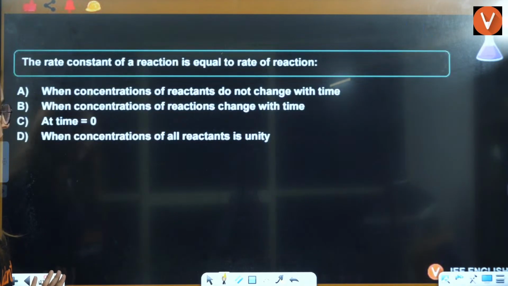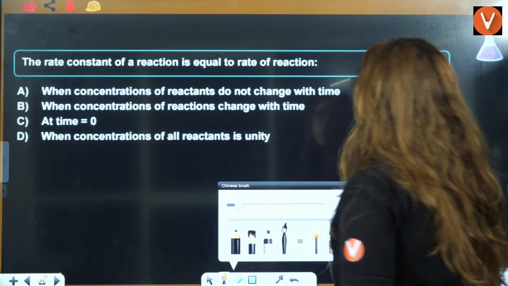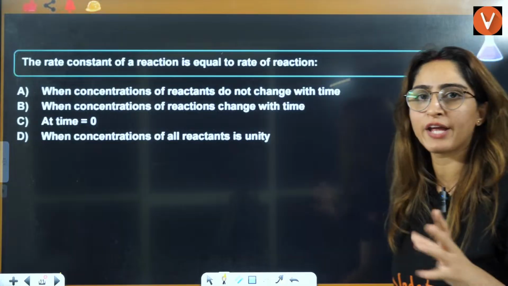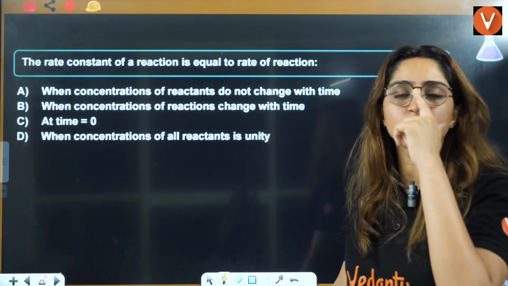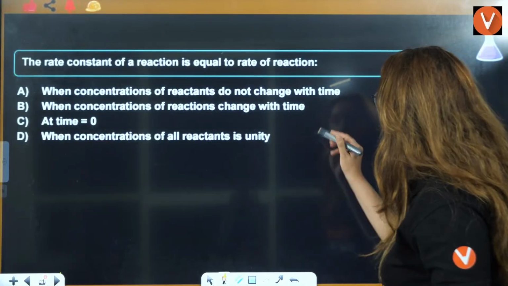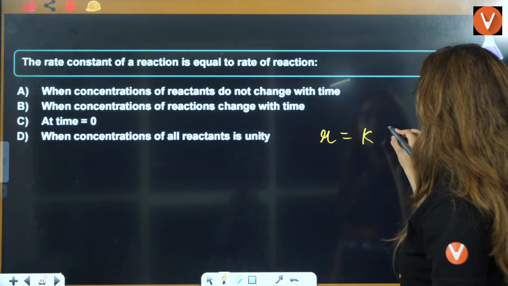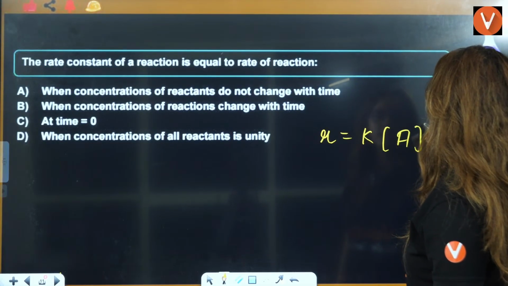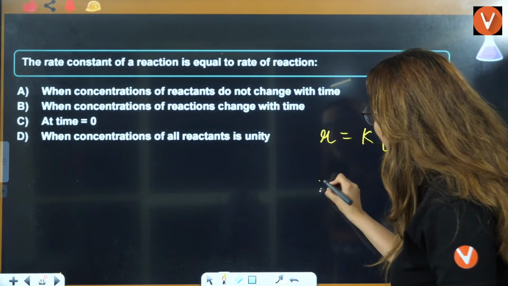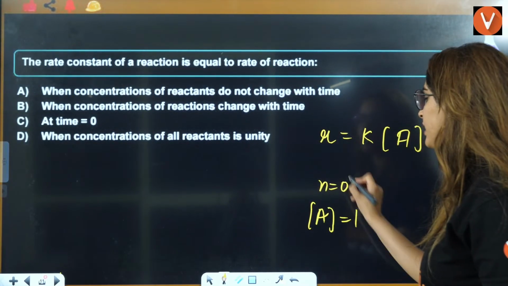Rate constant units. Now if you see this, the rate constant of a reaction is equal to the rate of reaction. So this is the rate of a reaction, this is the rate constant. They will be equal because this is concentration, this is order. Either the order should be equal to 0 or the concentration should be equal to unity. Right?